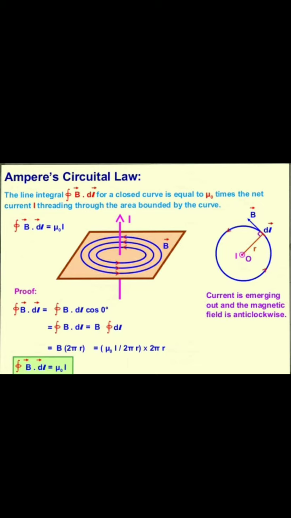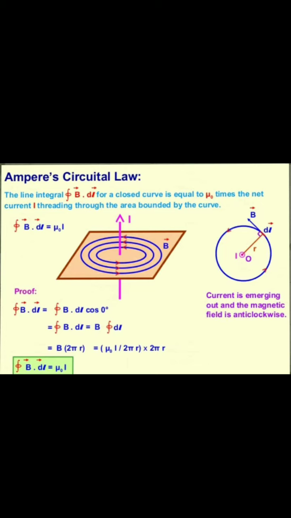B equals mu 0 I by 2 pi r, and the integral of dl equals L, or 2 pi r, the perimeter of the circle, 2 pi into r, if r is the radius. I hope you understand how we can write this form.